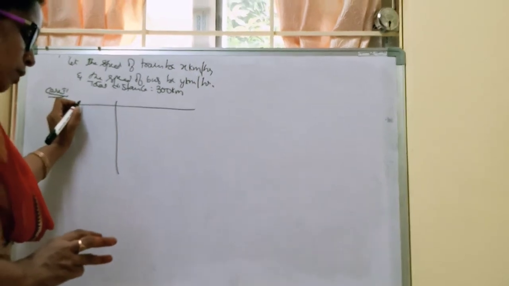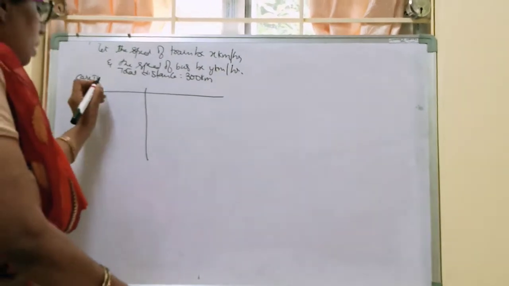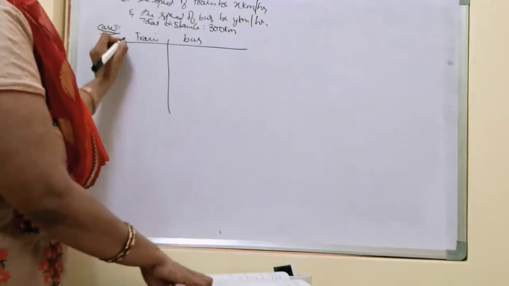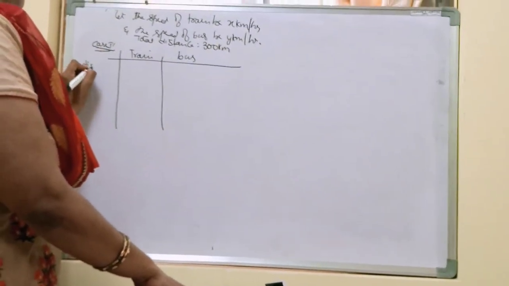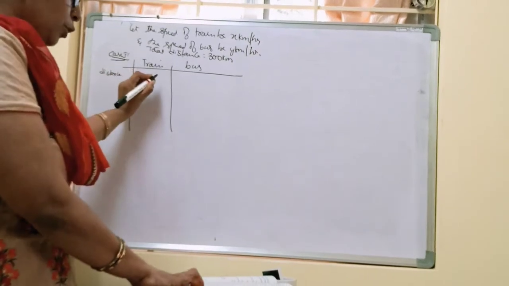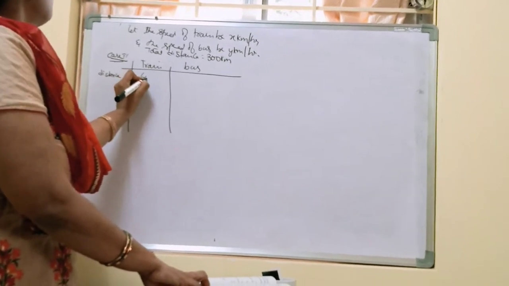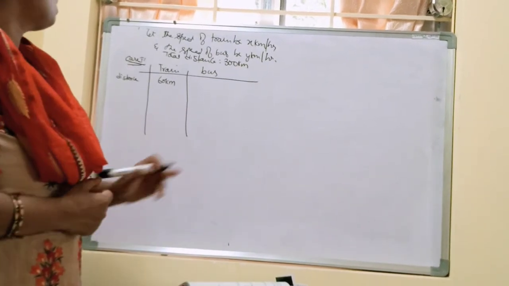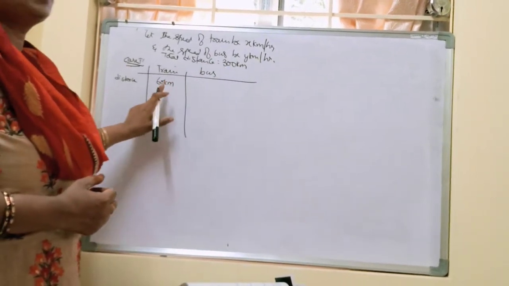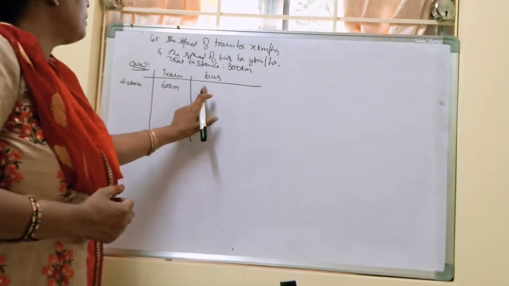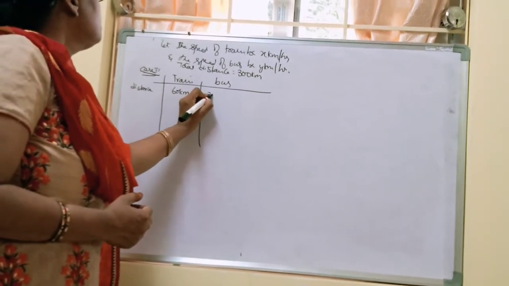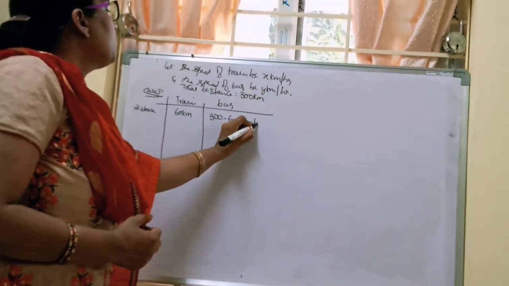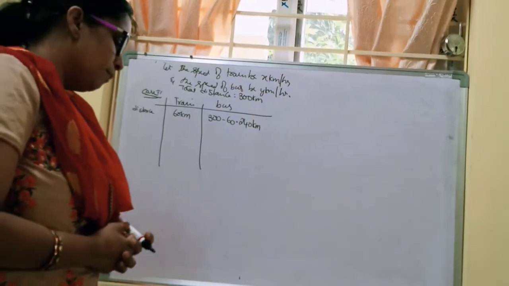She has traveled 60 kilometers by train and the rest by bus. So how much is the remaining distance? 300 minus 60, which is 240 kilometers by bus.